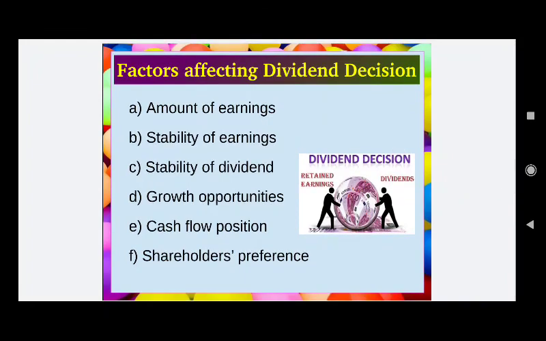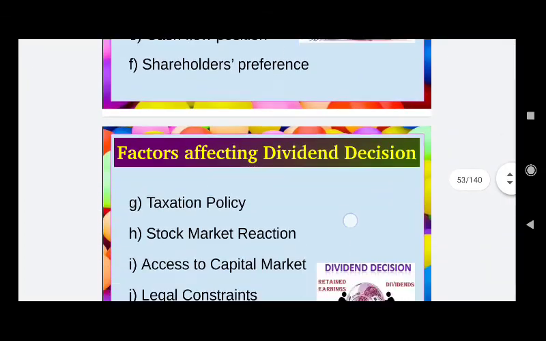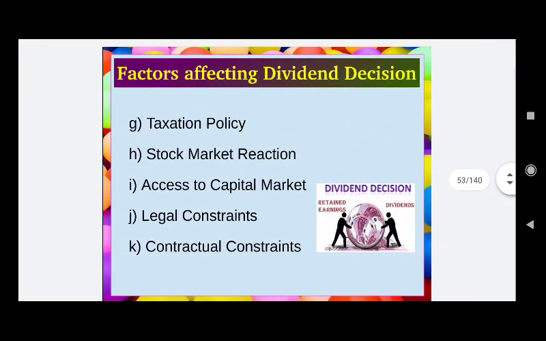Let us have a glance at this. Factors affecting dividend decisions. Point A, amount of earning. B, stability of earning. C, stability of dividend. Growth opportunities, cash flow position, shareholders' preferences. Taxation policy is also there. Stock market reaction, access to the capital market, legal constraints and contractual constraints.